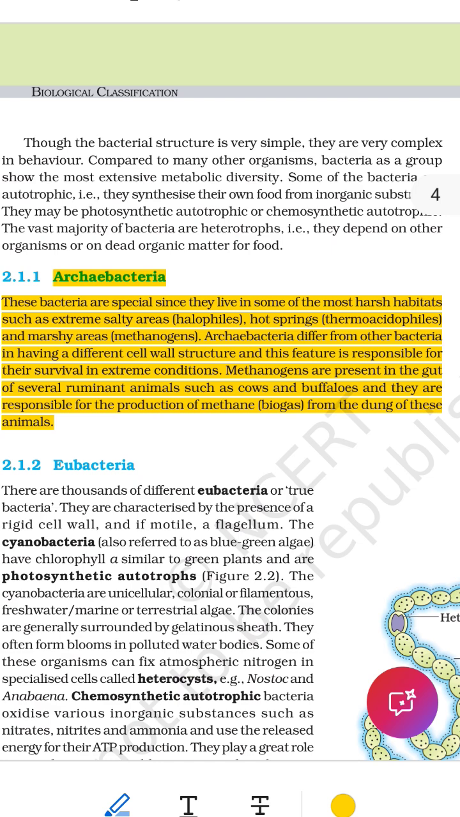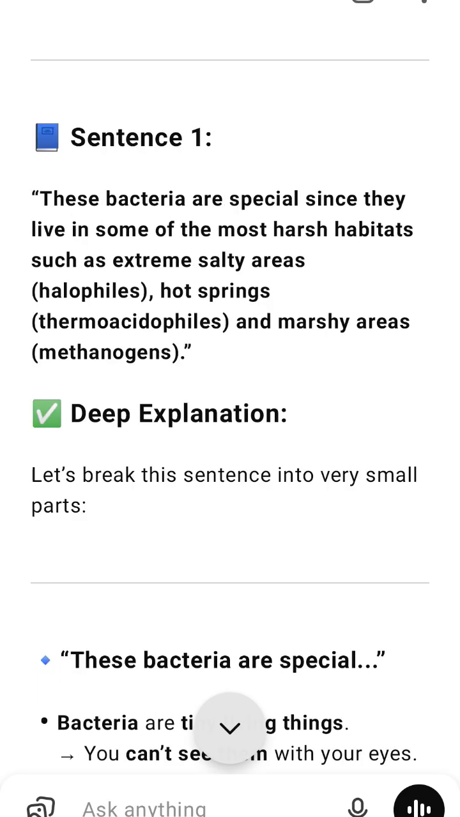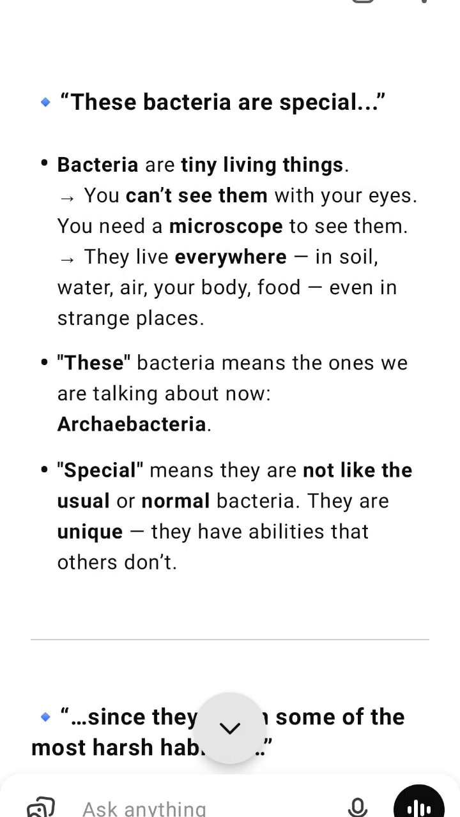Their cell wall, outer covering, is built differently. This makes them strong and tough. This special wall helps them survive in environments where most life would die. Types of archaebacteria, 3 main kinds.